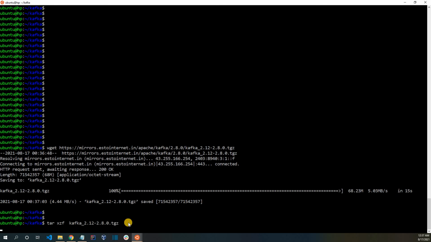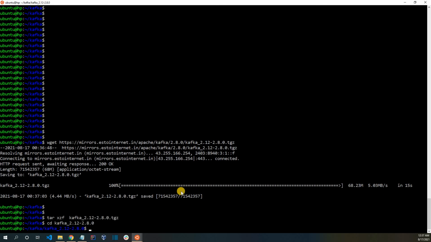Next, let me extract it. Now, let me get into the Kafka folder. The next thing that we need to do is start Zookeeper. Let me start Zookeeper now.